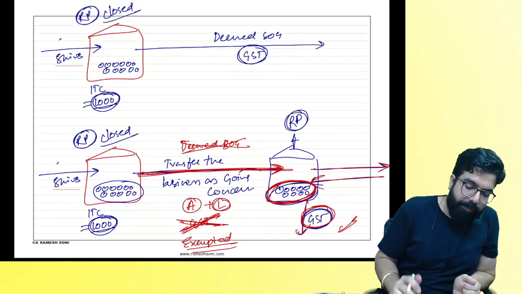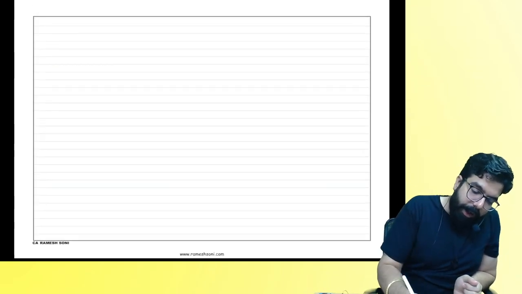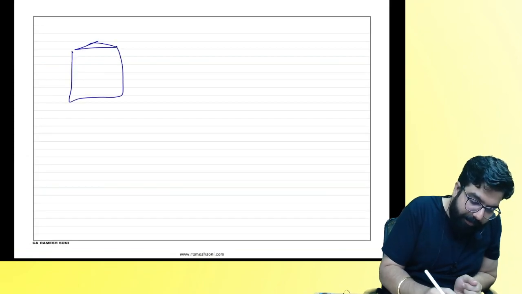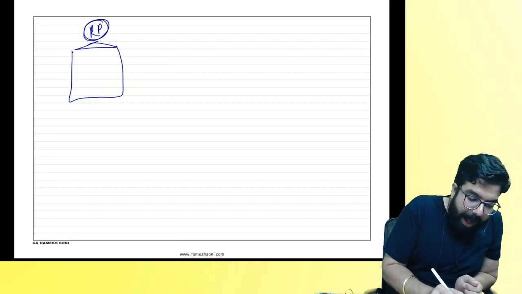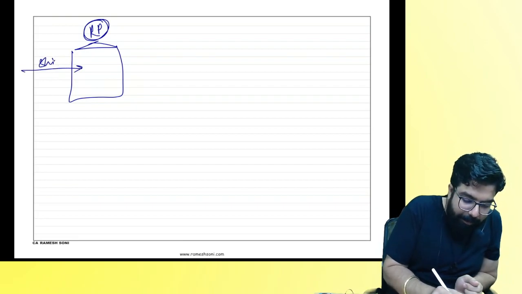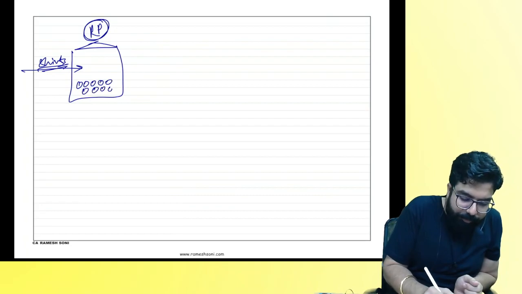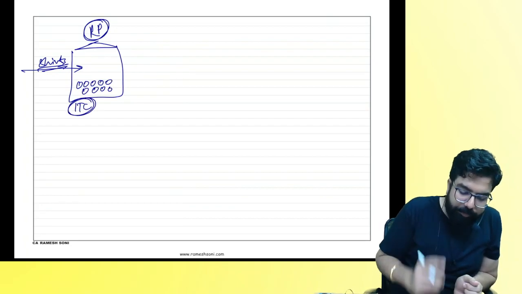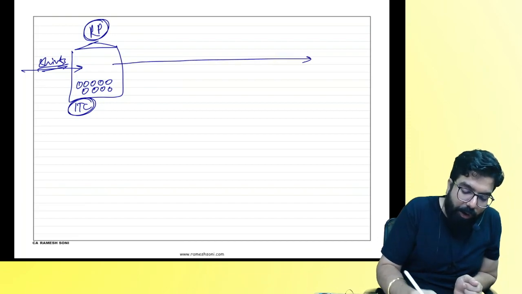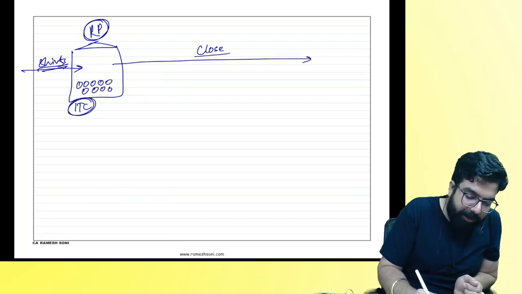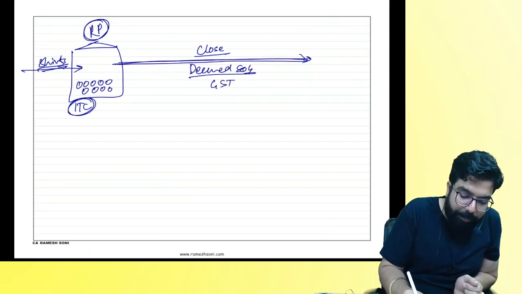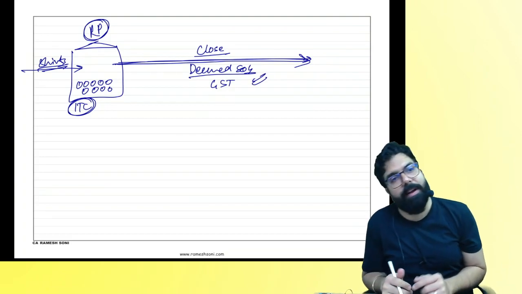Tell me one thing, everyone. I am a registered person. People over here, I am registered. I bought shirts, for example. I went ahead and took all the shirts over here and I've taken the input tax. Now I went ahead and closed down my business. Closing the business means it is deemed supply of goods and I have to pay. When I am taking all the assets of the business home, I have to pay GST. Do you guys agree with me?